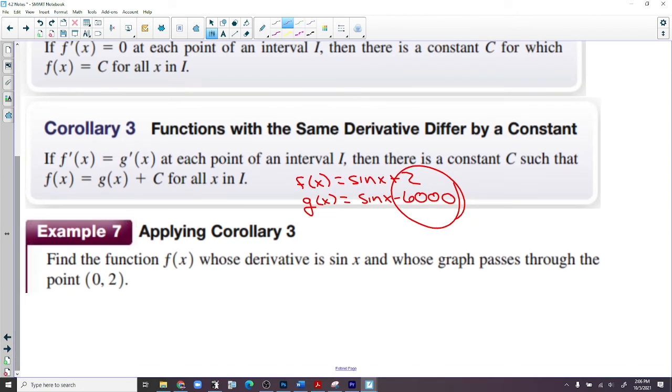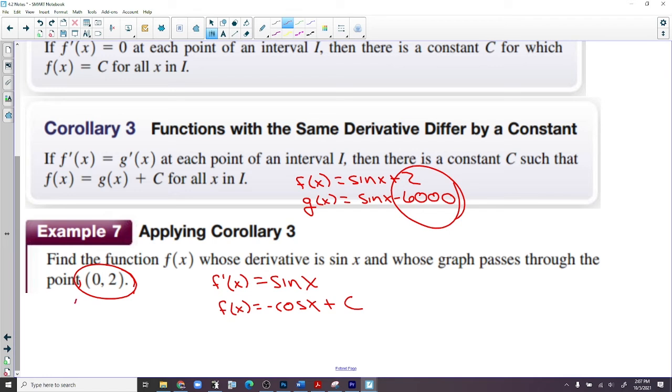Find the function whose derivative is sine of x and whose graph passes through the point 0, 2. Whose derivative is sine of x. So if I wrote the derivative of f is sine of x, then what is what we call the antiderivative? What's f of x? Be careful. Negative cosine, right? But f of x is negative cosine of x plus a constant. Remember that if you have functions with the same derivative, they differ by a constant. Without the point, if they don't give us that, there's our answer. That's as much as we can do.